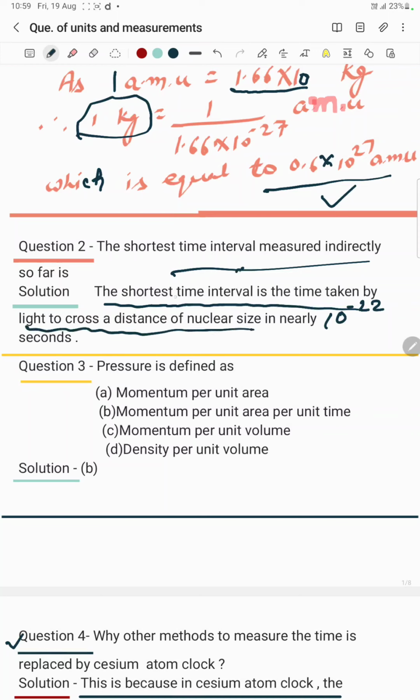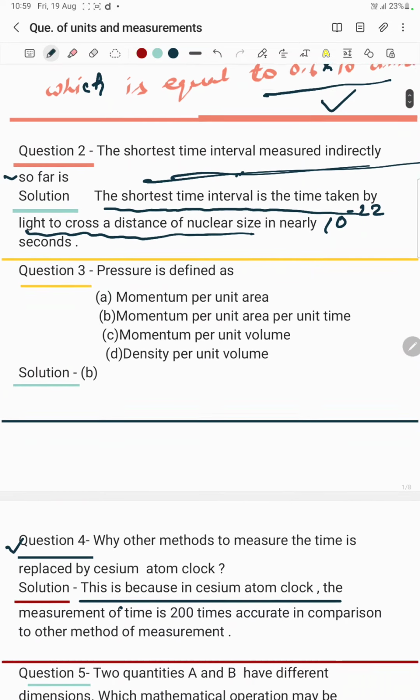See, this was the nuclear size. Light crossed like this, very fast, as fast as you can't imagine. So light crossing the size of the nucleus, and the time taken by the light to cross that distance, is the shortest time interval measured indirectly so far, which is equal to 10 raised to the power minus 22 seconds. So this was question 2, which is solved. Question 1 was already solved. Now let's talk about question 3.